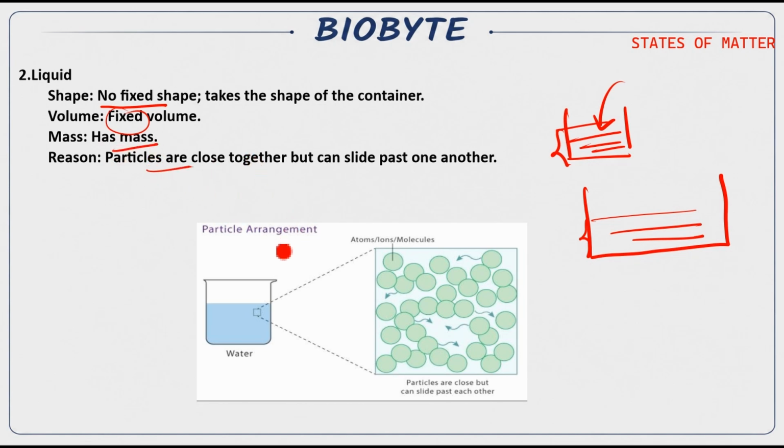Particles are close together but can slide past one another. Why? Because they have gaps, and that means their intermolecular forces are lower than in solids. And when they have lower intermolecular forces, they have some surface tension. They can slide past one another.